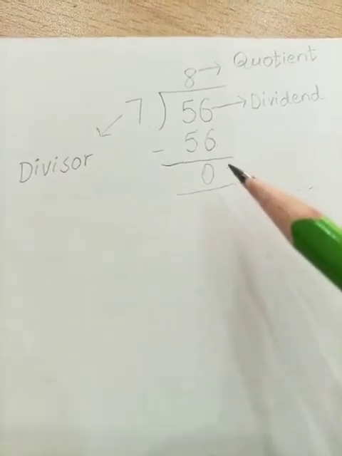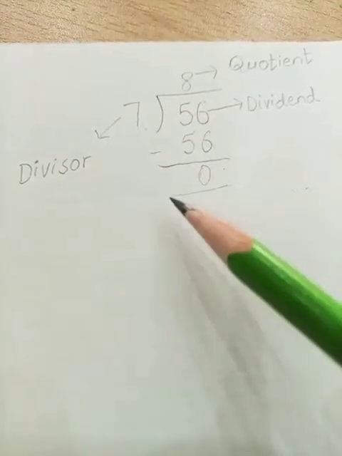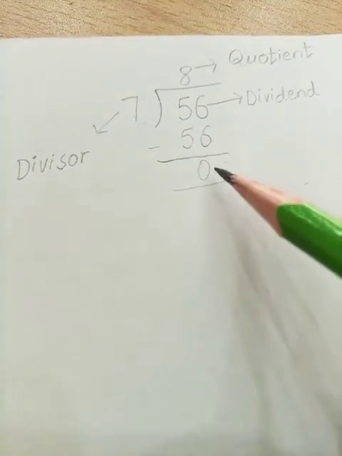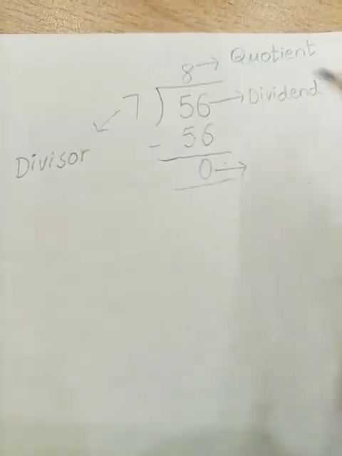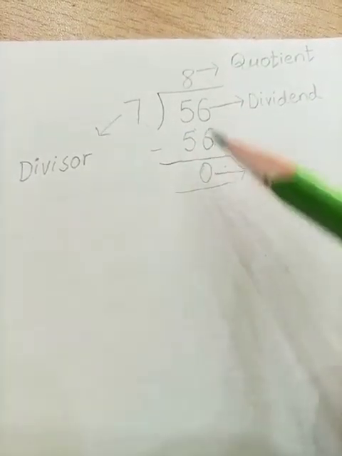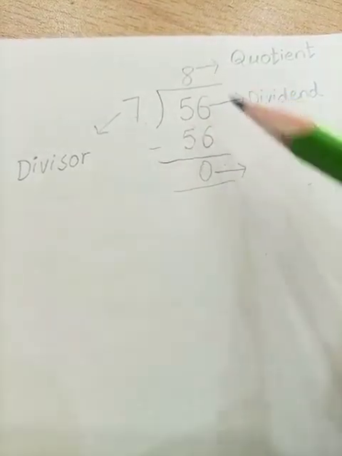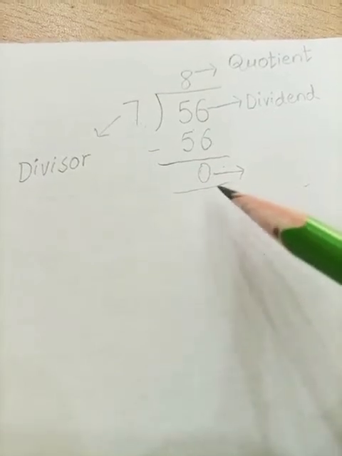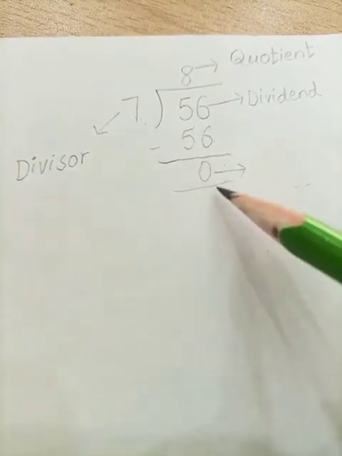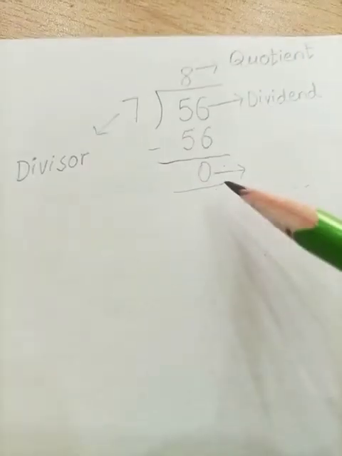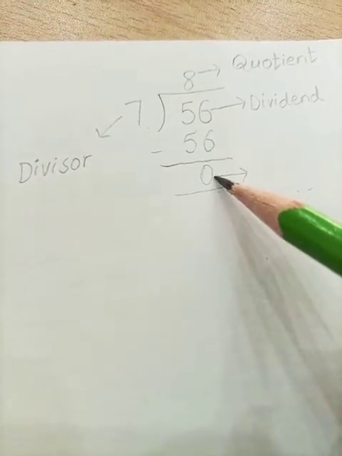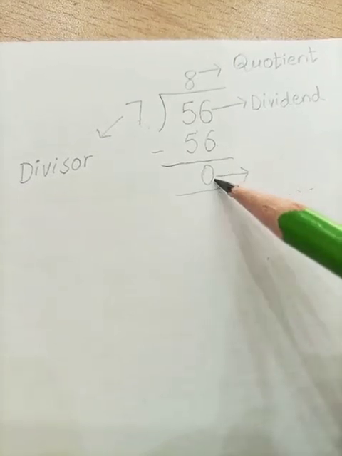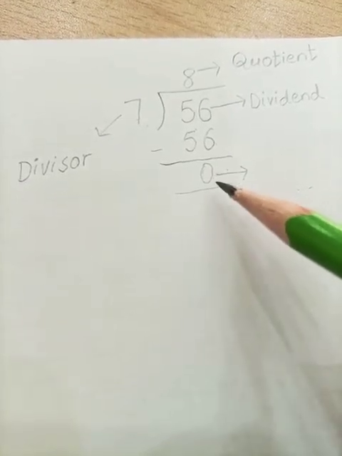The number that is left after the division is called the remainder. This one is our remainder. Look at this, students. After dividing 56, we're left with the number 0, which means there is no remainder in this question. But the number that is left after the division is called the remainder. Read it with me. It is called the remainder.